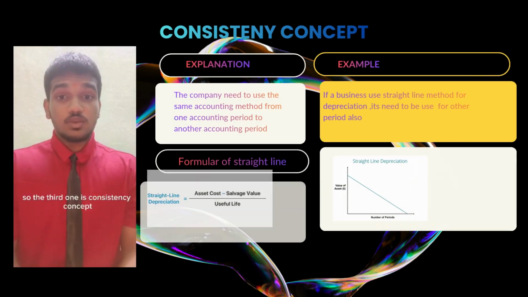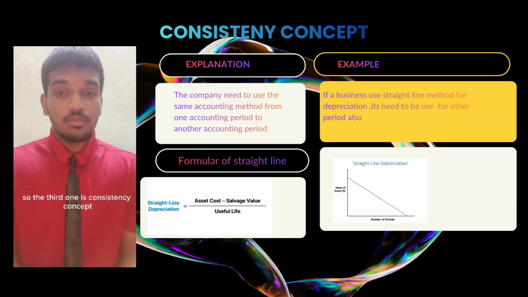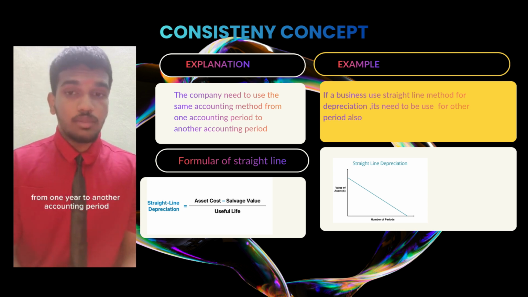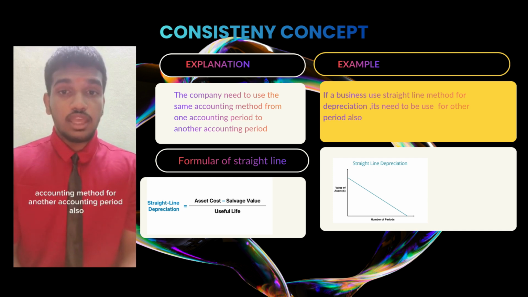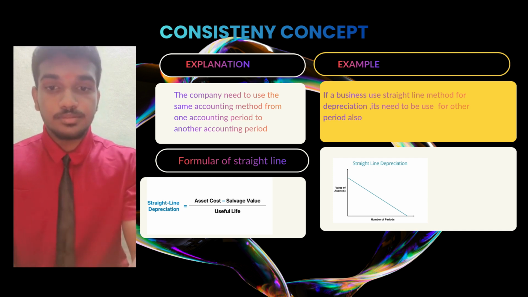So, the third one is the consistency concept. What does it mean, consistency concept? Consistency concept refers to a company using the same accounting method from one accounting period to another. For example, if a company uses the straight line method for asset depreciation, the company needs to use the same accounting method for other accounting periods also.